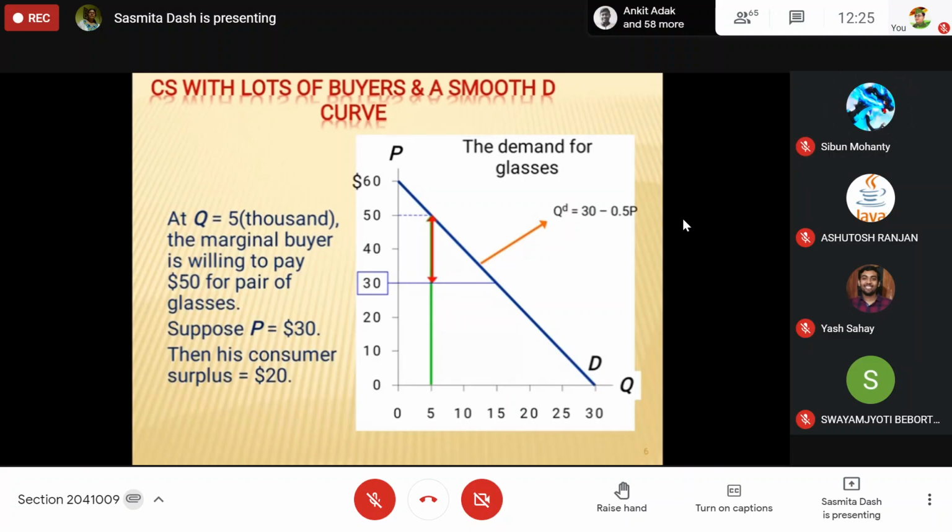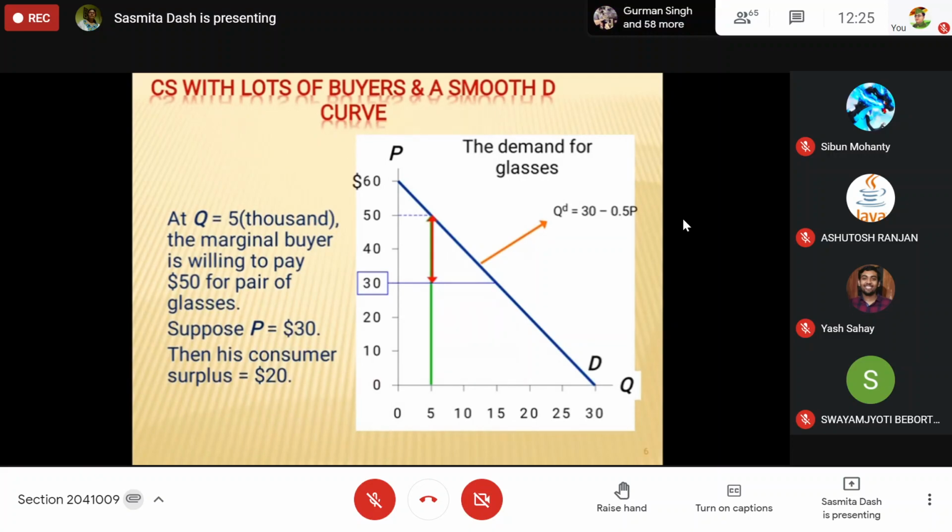If a person's willingness to pay is 50 rupees, but the market price is 30 rupees, so he pays only 30 rupees, how much is his consumer surplus? 20. This is how you calculate consumer surplus for a single individual.